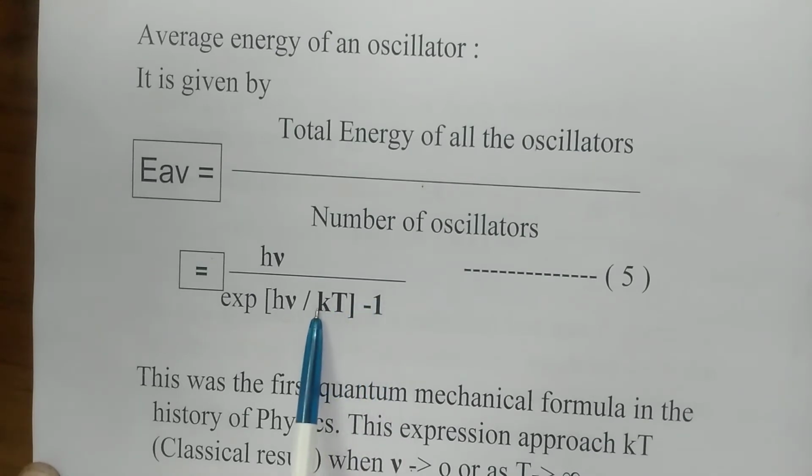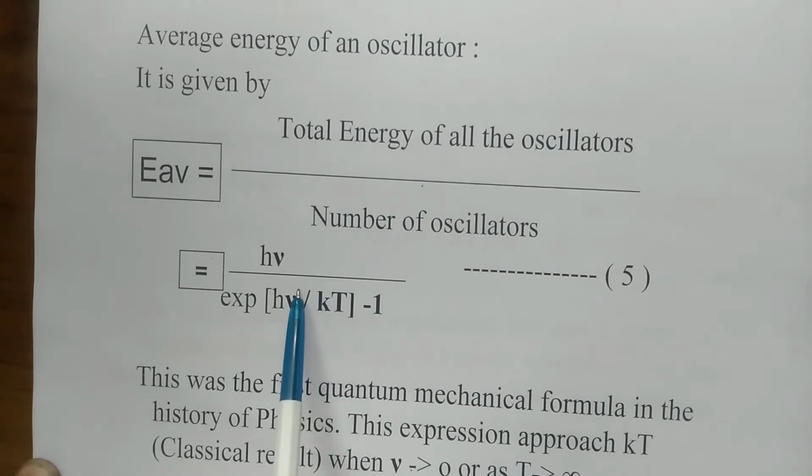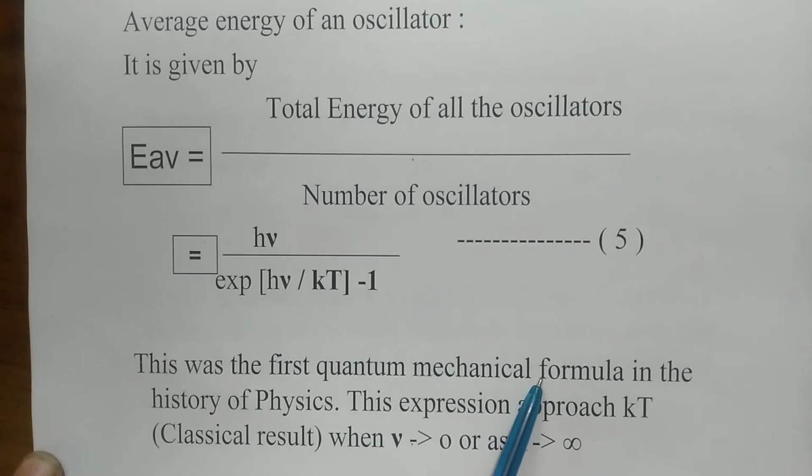Here k is the Boltzmann constant, T is the absolute temperature of the cavity or chamber, and this was the first quantum mechanical result or expression in the history of physics. It can be reduced to the classical result, that is equal to kT, in the case when the frequency is very small or the temperature is very large.